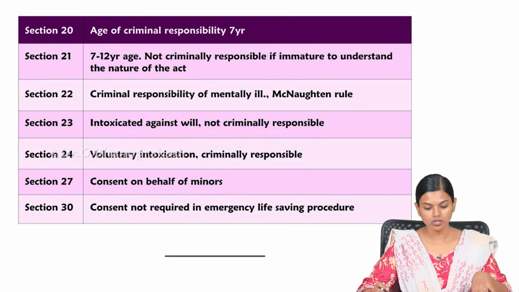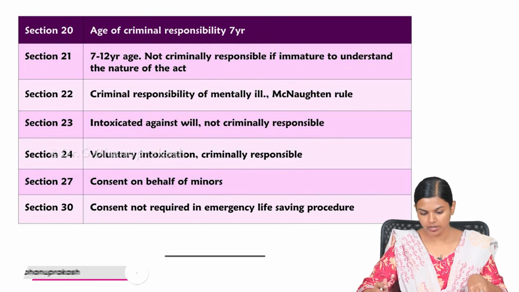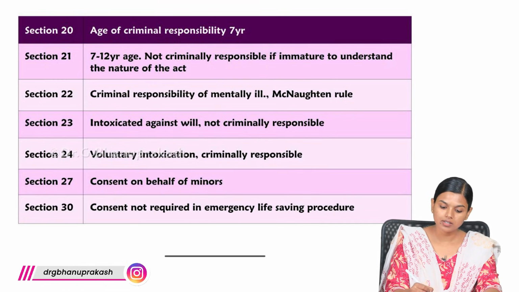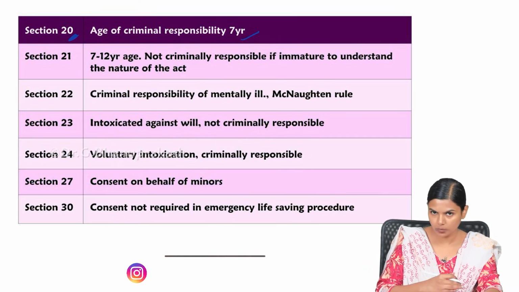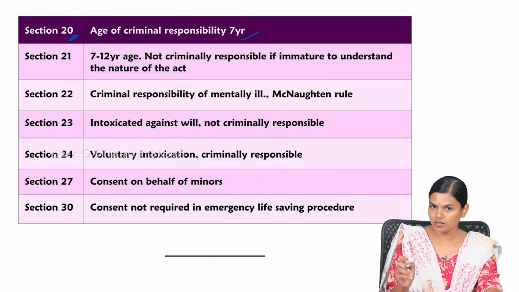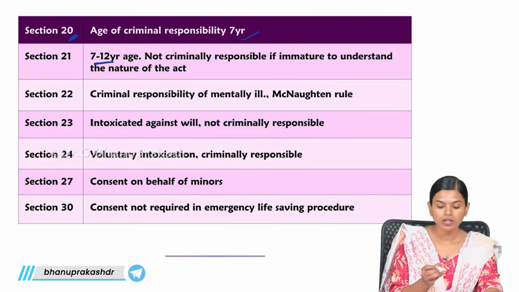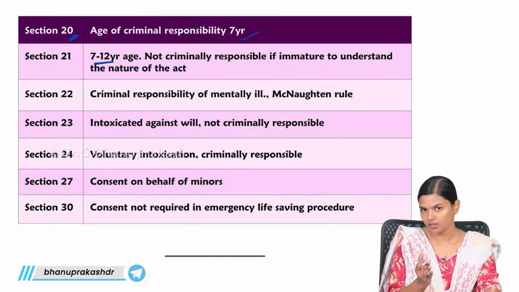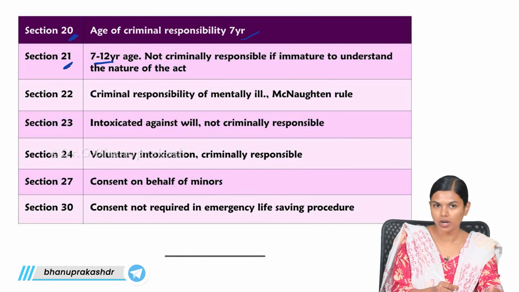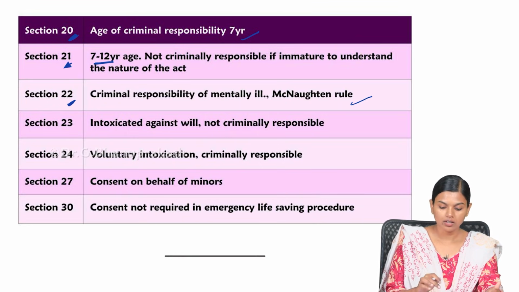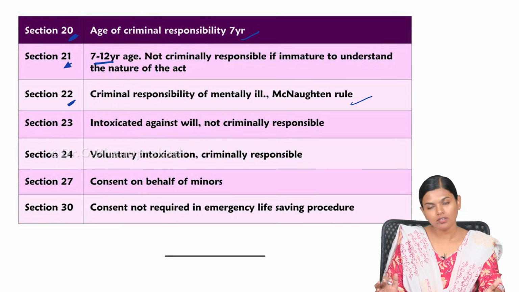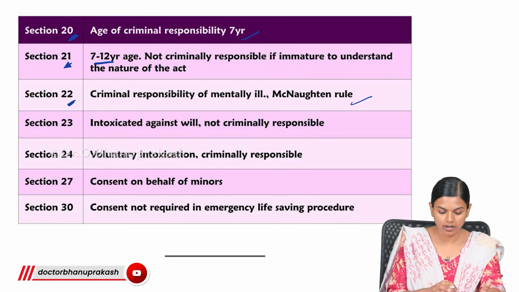Now we are going to see criminal responsibility. This is also very important. They will ask you: if a person is 7 or less, they are not criminally responsible. That is section 21. Sections 21, 22, 23, all in sequence, are important. Below 7 is not responsible. From 7 to 12, they are responsible if they can understand the nature of their act; that comes under section 21. Then you have the mentally insane. By McNaughton's rule, if they don't understand the nature of their act, they are not criminally responsible. This is section 22, and it is very important.